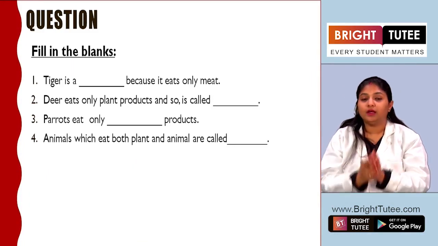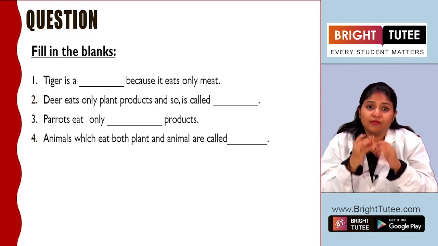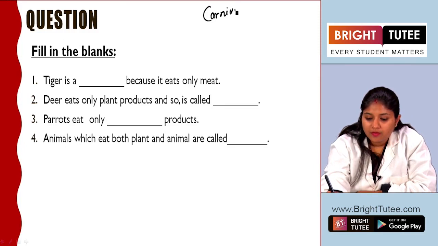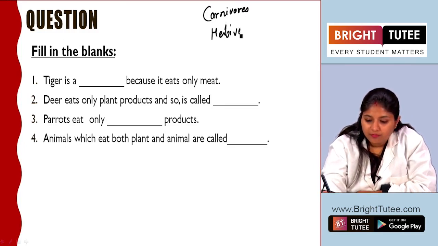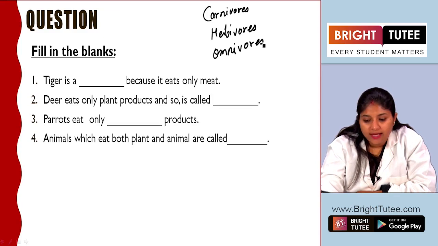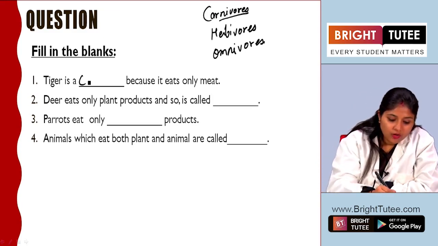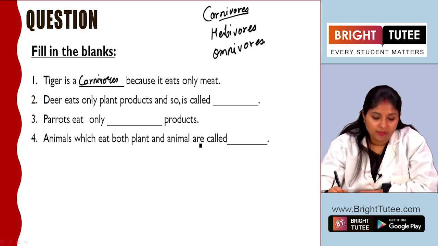Now we already know that there are three classifications that we have made, right? That is carnivore, herbivore and omnivore. So what is your tiger? We know that tiger, because it only eats meat, is called a carnivore. So this is a carnivorous animal, right?